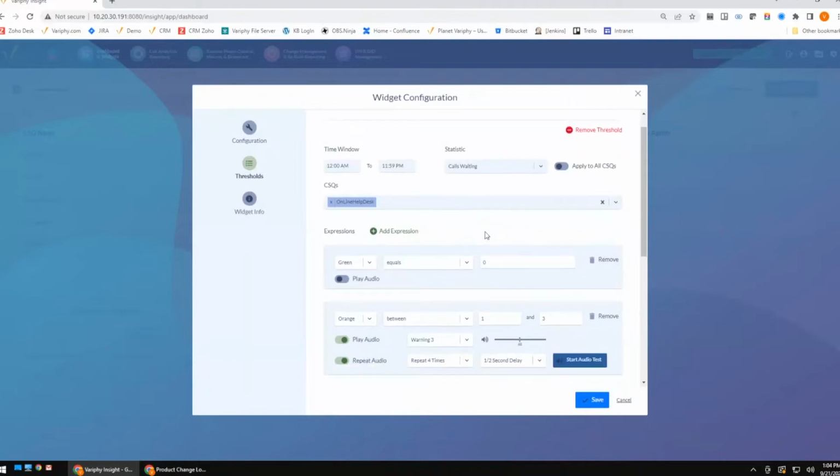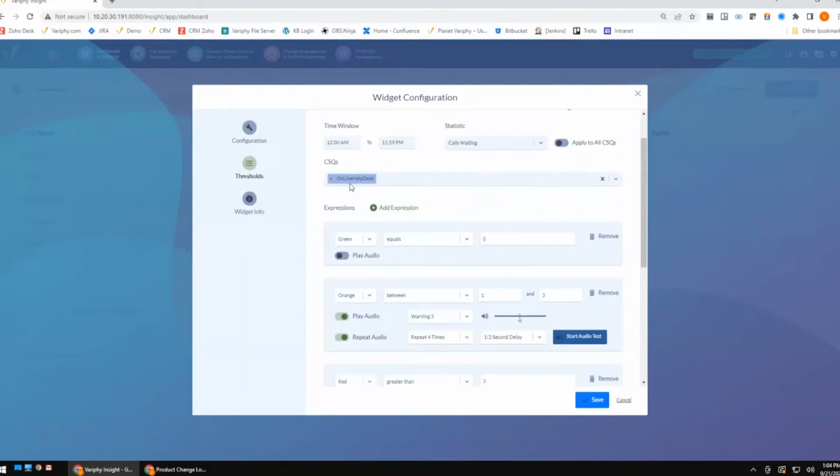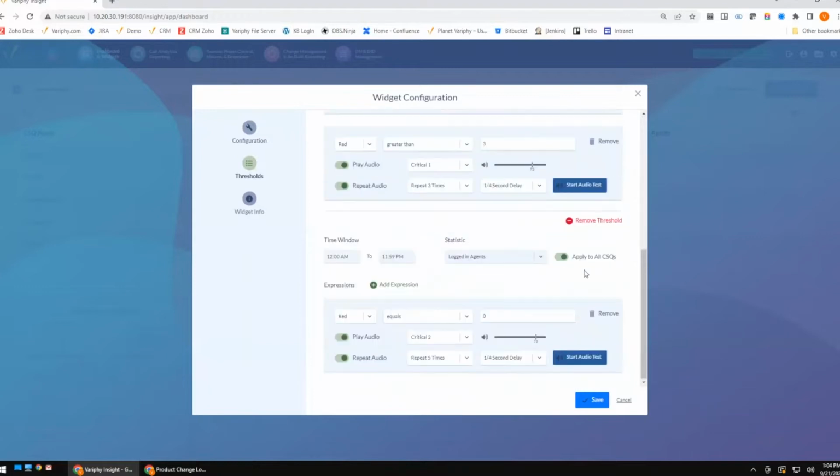Like in this particular case, I'm monitoring just one CSQ, and I have some audible warnings set up, or it could be for all CSQs, and you could set audible alerts more globally. I have a series of 5 or 10 queues, and if we ever drop and there's no agents logged in, hey, I want to trigger an alert that says, hey, we've got nobody logged into these queues. So you can set that up on a global perspective. Very easy to go ahead and configure these guys.